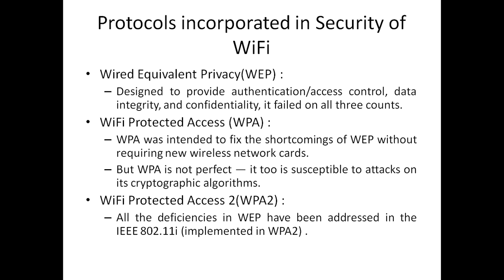But WPA is not perfect. It too is susceptible to attacks on its cryptographic algorithms. So in the latest, Wi-Fi Protected Access 2, all the deficiencies in WEP have been addressed in the IEEE 802.11i, which is implemented in WPA2. So we are going to see IEEE 802.11i in detail, how it is going to overcome all 3 shortcomings of WEP. That is, how to provide authentication, how to provide data integrity, and how to provide confidentiality.